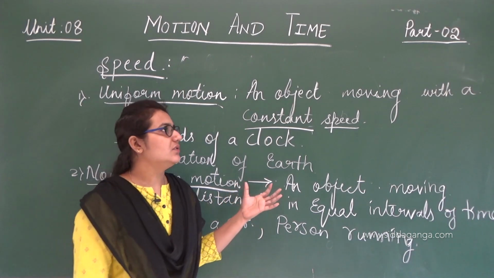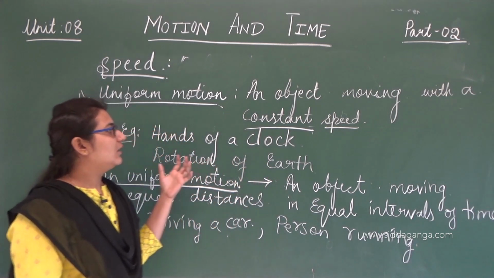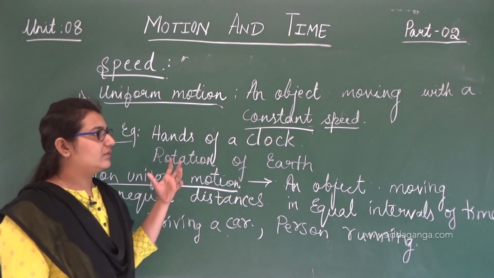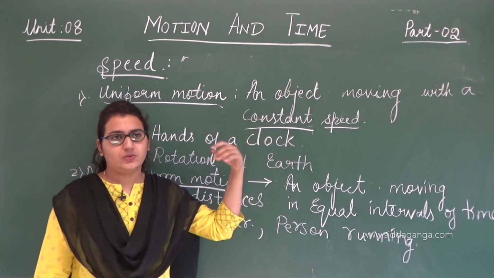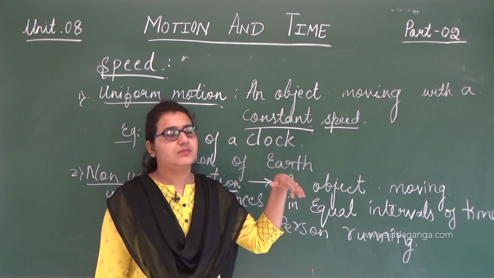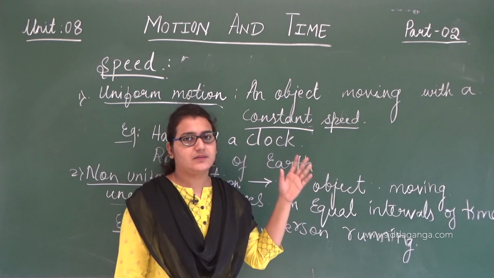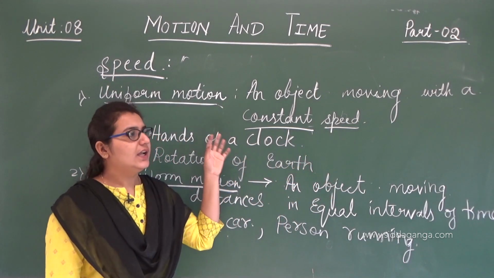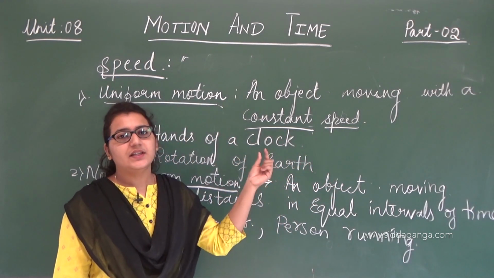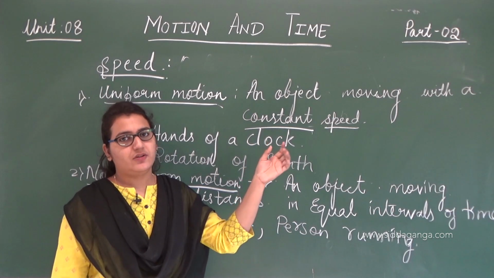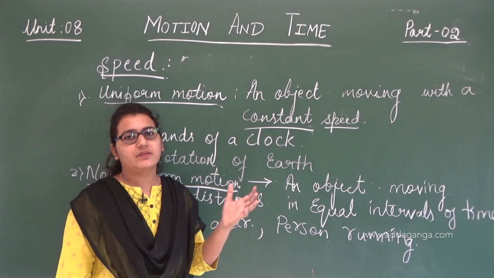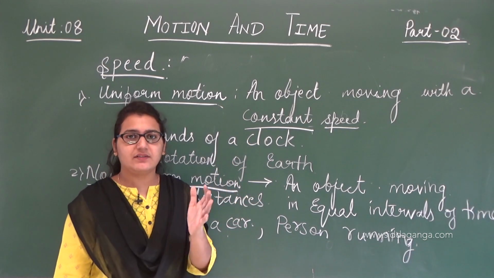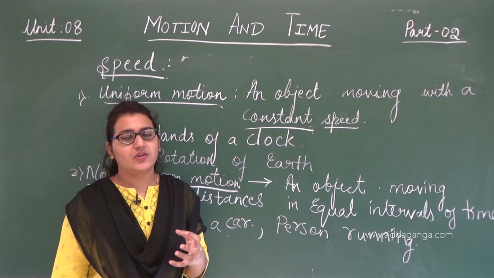But as per the definition, an object moving with a constant speed, when an object travels equal distances, that's how you need to write or learn it. This is the most basic. An object moving equal distances in equal intervals of time is uniform motion. An object moving unequal distances in equal intervals of time is non-uniform motion.